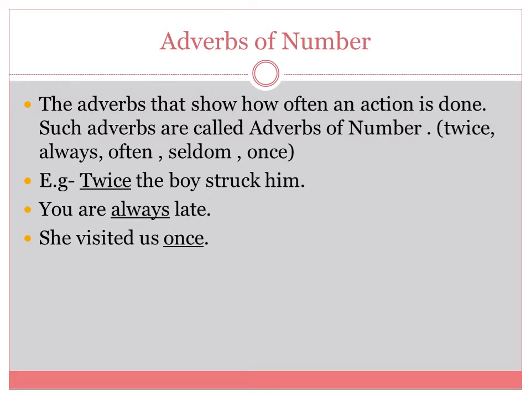Adverbs of number. The adverbs that show how often an action is done are called adverbs of number. Twice, always, often, seldom, once. Example: twice the boy struck him. You are always late. She visited us once. So here twice, always and once are adverbs of number. Here we can count the things or how often something happens.